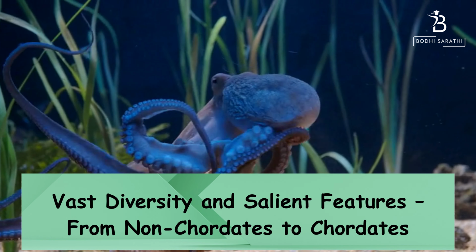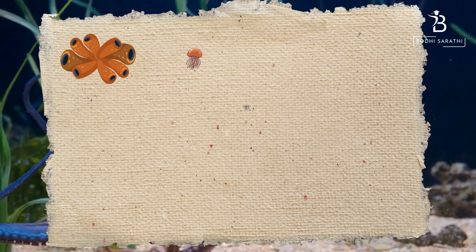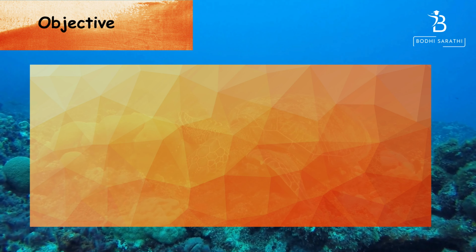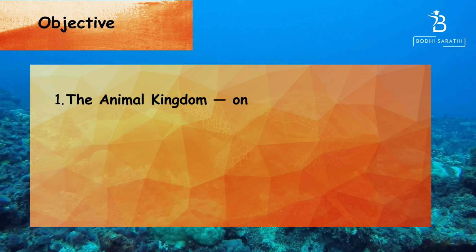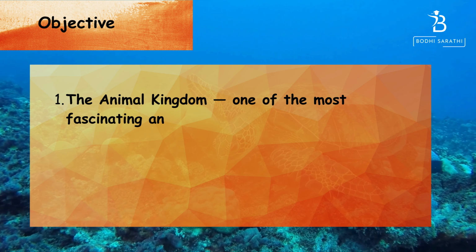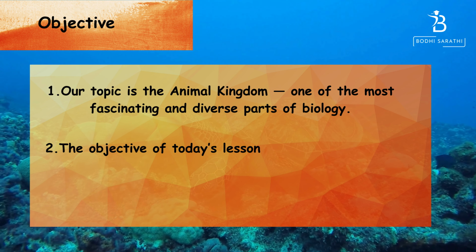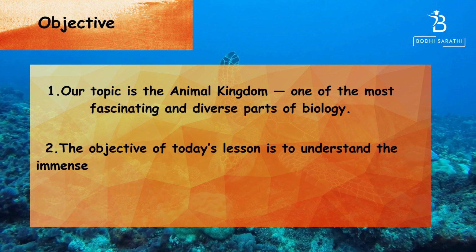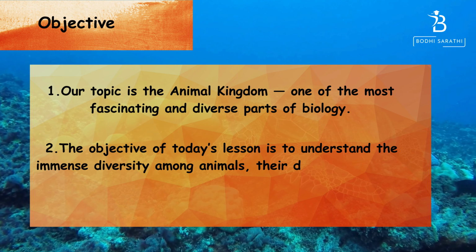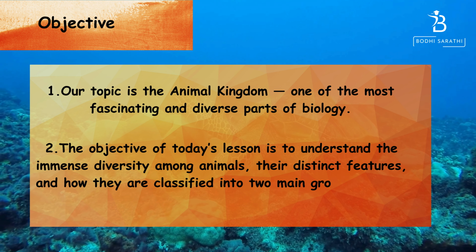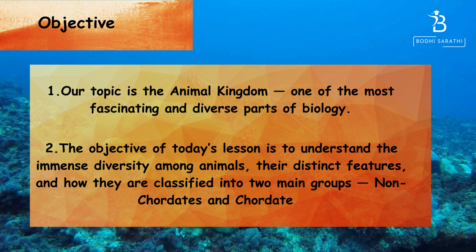Today we discussed vast diversity and salient features, from non-chordates to chordates. Objective 1. The animal kingdom. One of the most fascinating and diverse parts of biology. 2. The objective of today's lesson is to understand the immense diversity among animals, their distinct features, and how they are classified into two main groups, non-chordates and chordates.